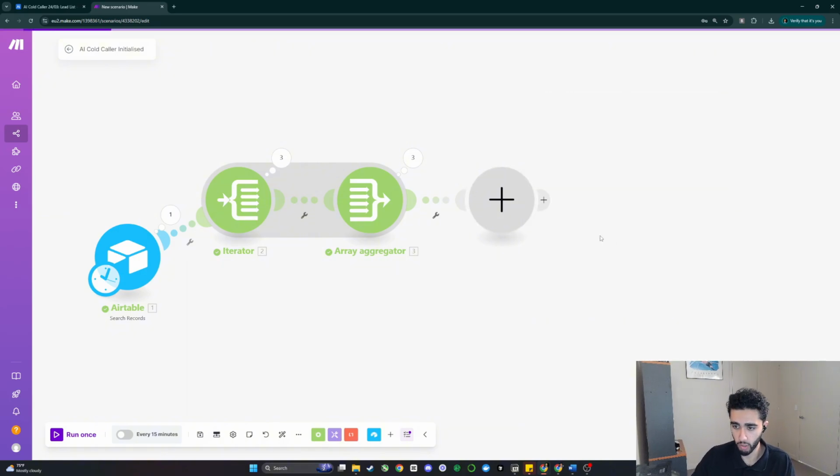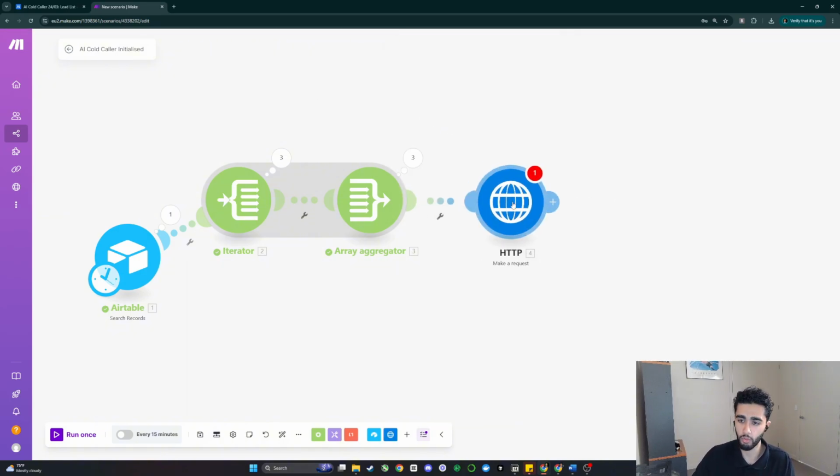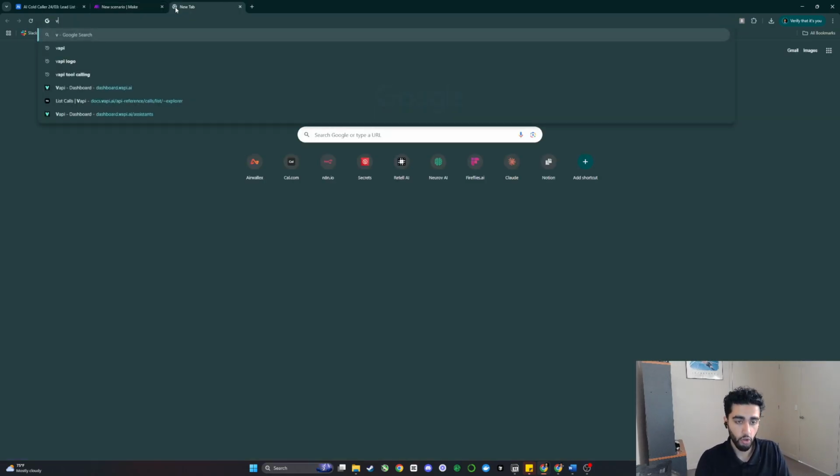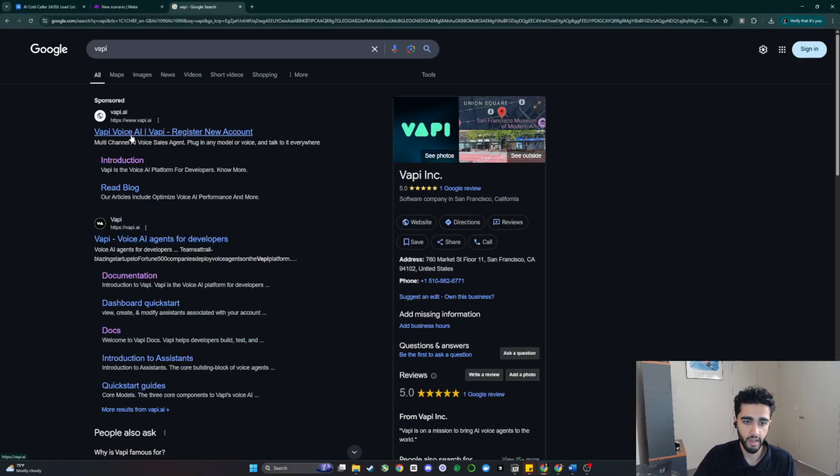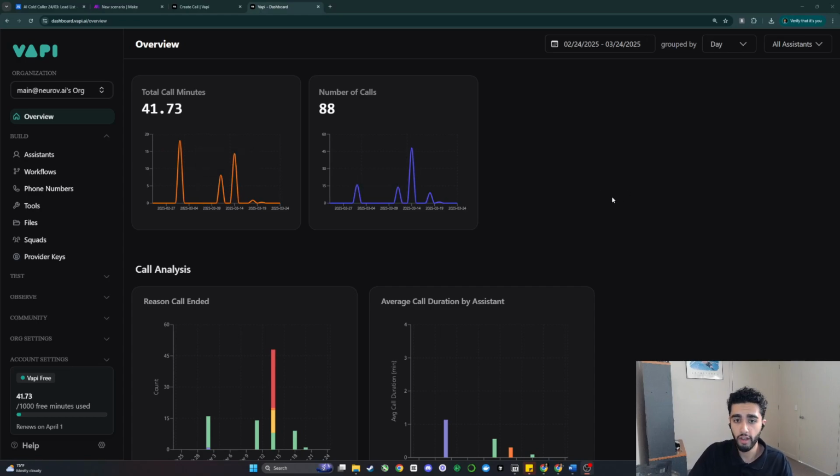What we can do is make a request and this is very important. So we haven't actually touched on Vapi yet, which is what we need to do. If you go into your Google and type in Vapi, you'll be prompted into the actual Vapi dashboard. When you head over into Vapi and create your own account, you're going to be greeted with a dashboard like this. Now, my dashboard has some data, but yours obviously won't.